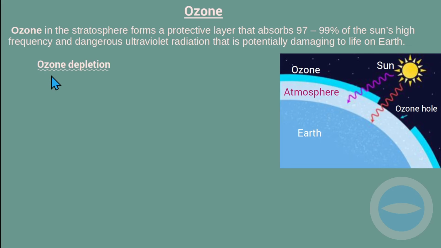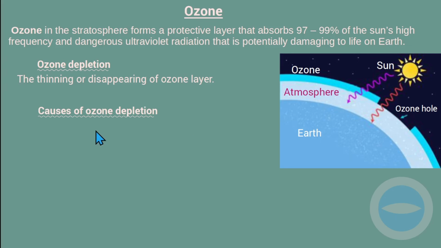Now let's talk about ozone depletion. What is ozone depletion? Ozone depletion is the thinning or disappearing of the ozone layer. So if this layer starts to disappear, this process is called ozone depletion. As you can see, this part here is an ozone hole. This part here, the ozone is damaged, which means ozone depletion has occurred.